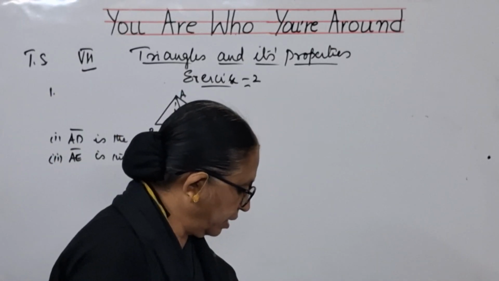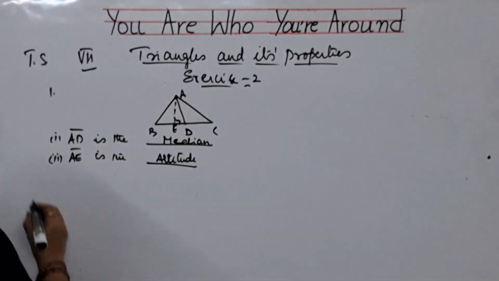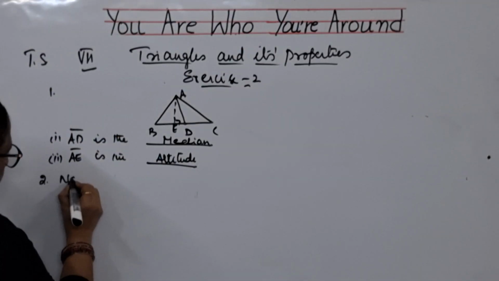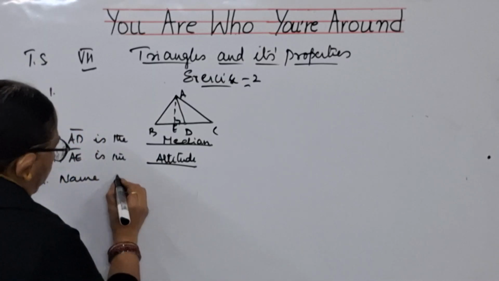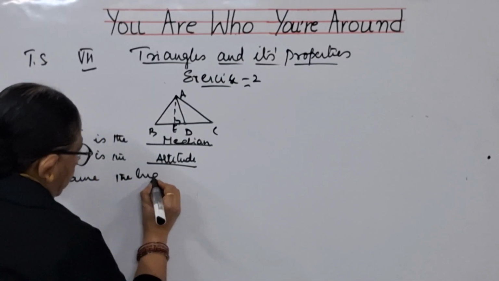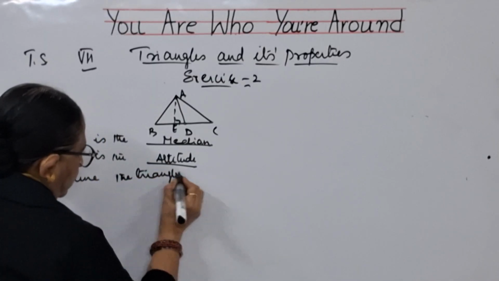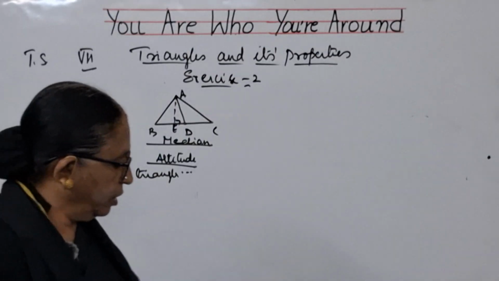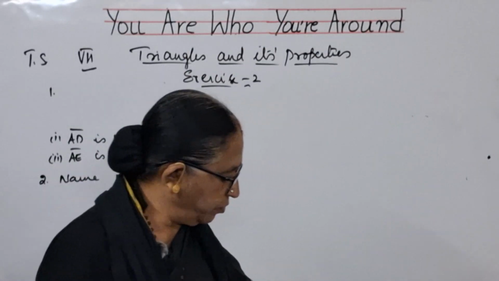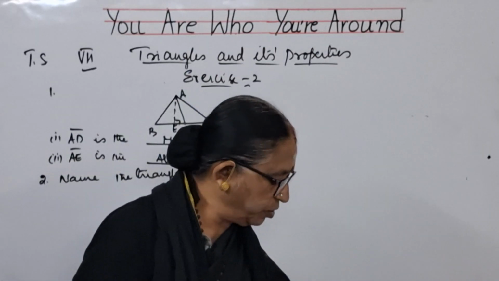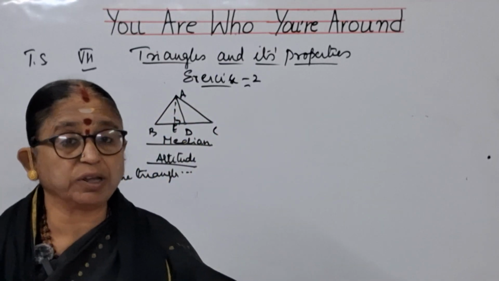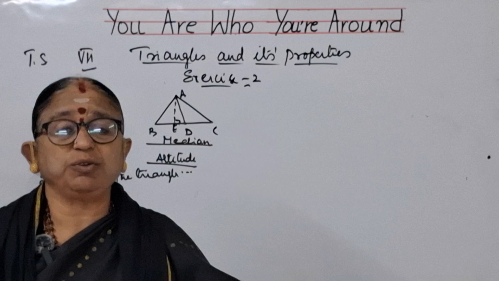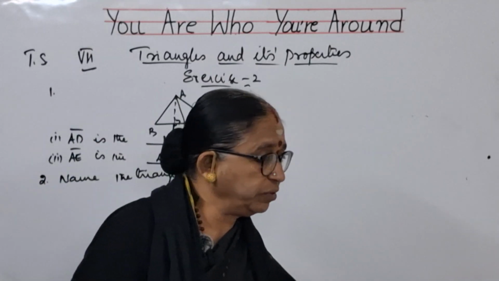And the second one, name the triangle. It goes on like this. What is the question? Name the triangle in which two altitudes of the triangle are its sides. Two altitudes of the triangle are its sides.